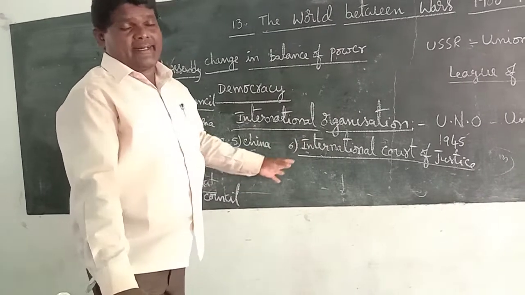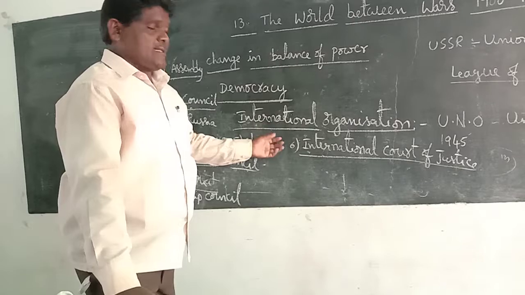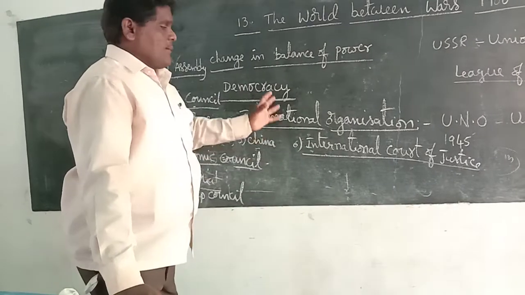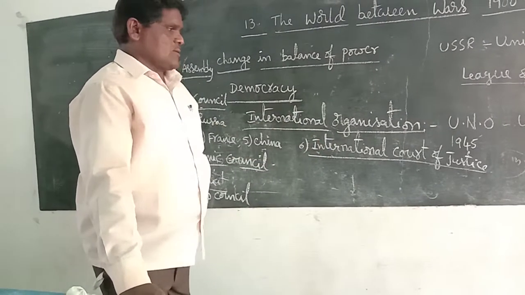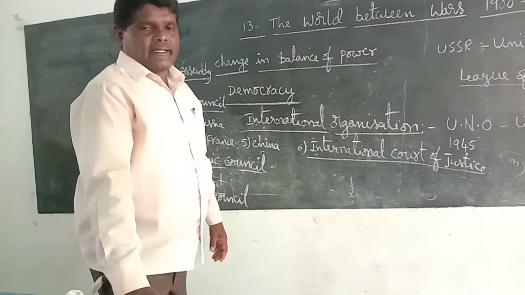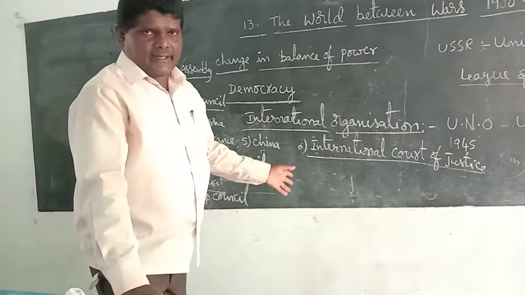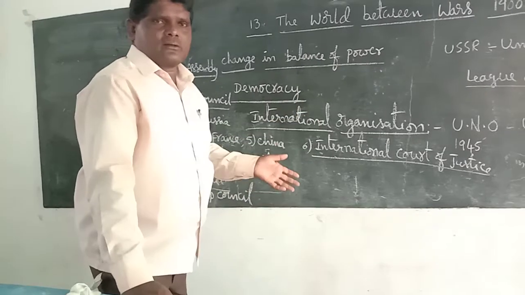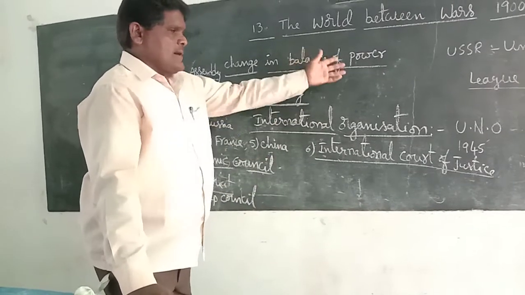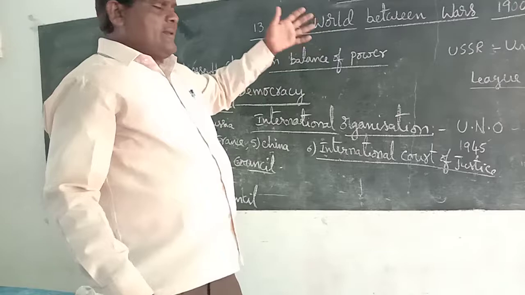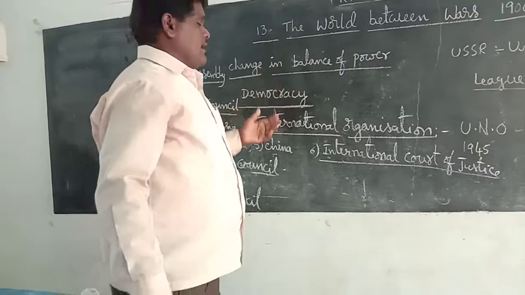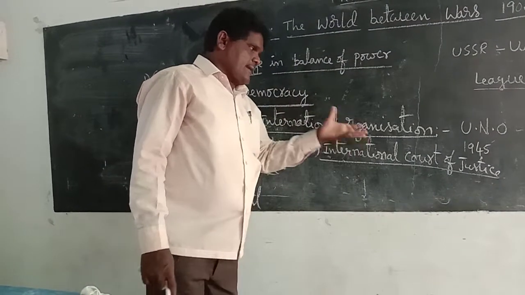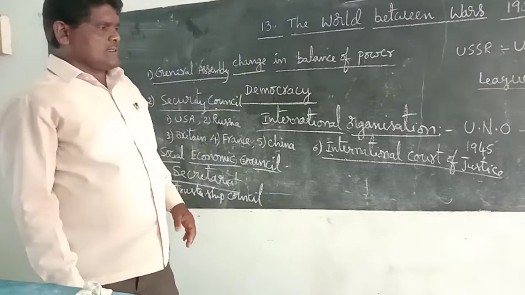International issues and conflicts are handled by the International Court of Justice. Any conflicts between countries, such as India and China, Iran and Iraq, Israel and Palestine, are also resolved by the International Court of Justice.